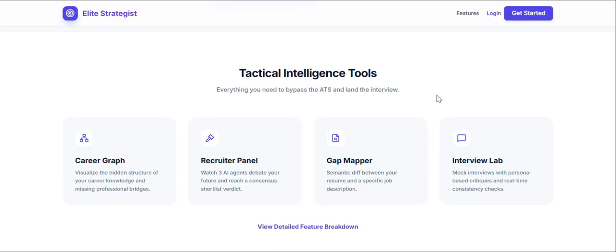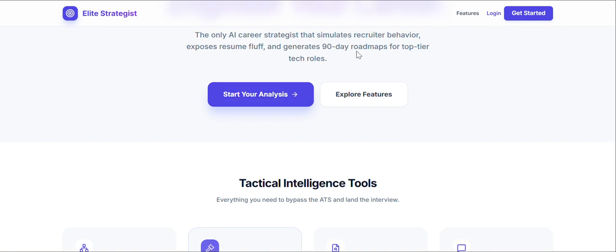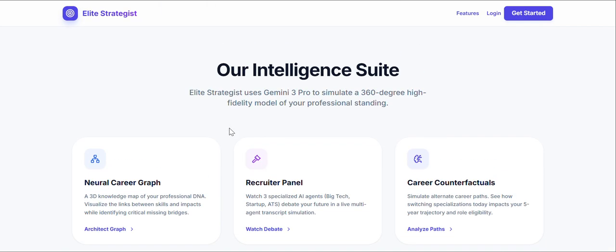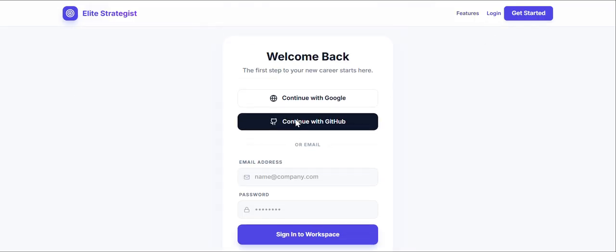So you can see this is the future. There are the career graph, recruiter panel, graph mapper, and intel lab. I'm going to explain each one by one. This is the page just to show the features, so you can directly log in.